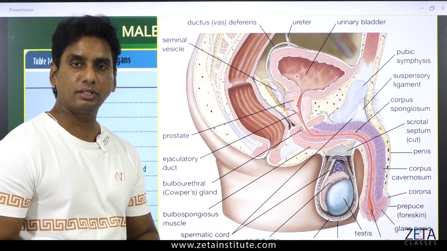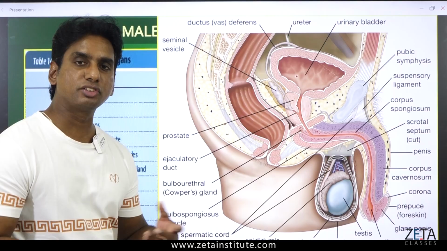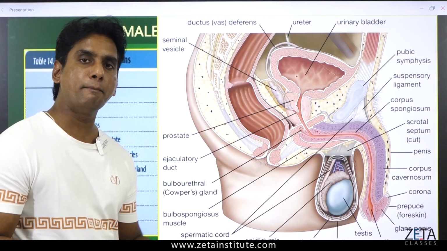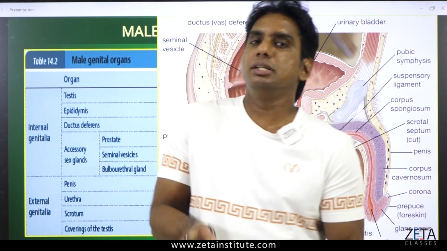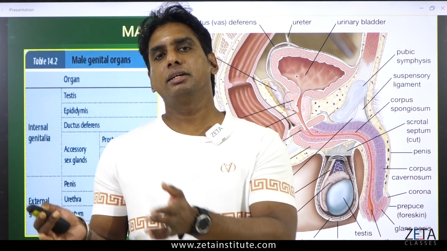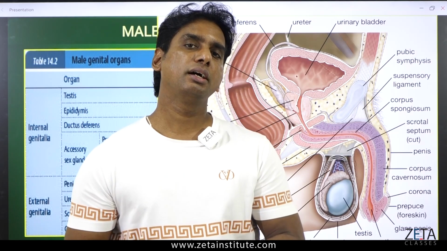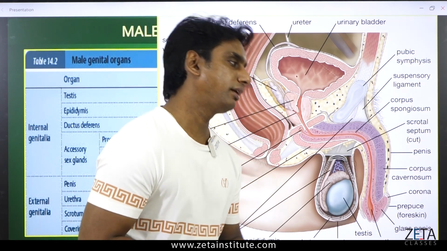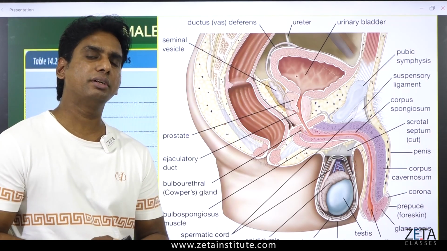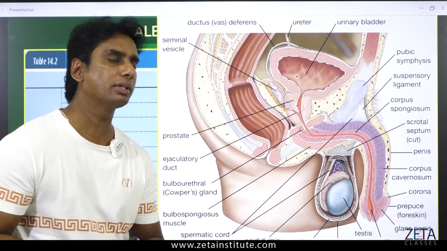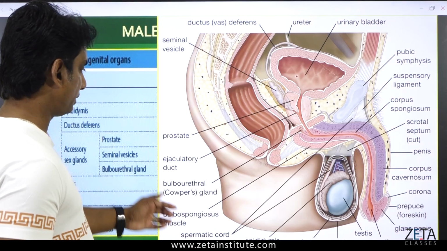Cooper's gland produces again a fluid that is rich in nutrients and minerals for the growth of the sperm, movement of the sperm, nourishment. In total, we can call it somebody who nurtures and nourishes the sperm while it grows and moves through the alkaline medium towards the ovum. So these three glands have to be studied carefully, but one pointer each, one sentence each function, will be more than enough to explain seminal vesicle, prostate gland and Cooper's gland.